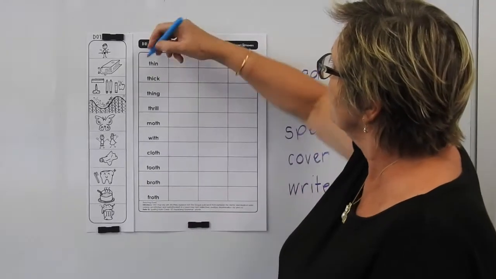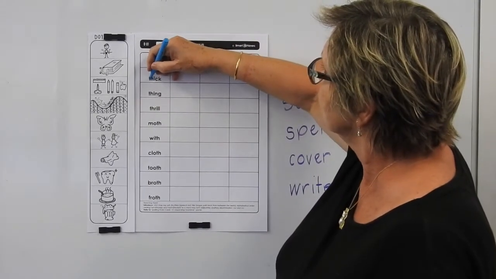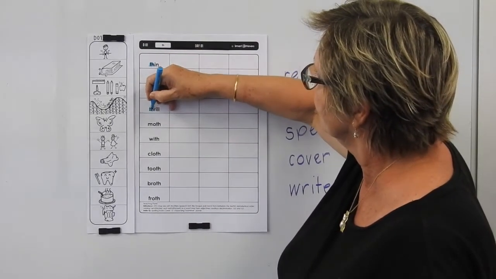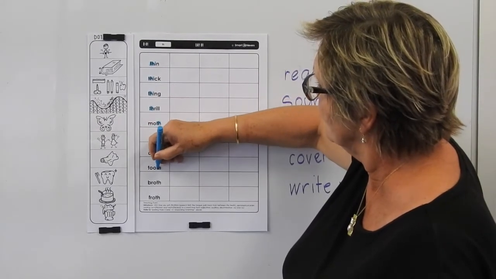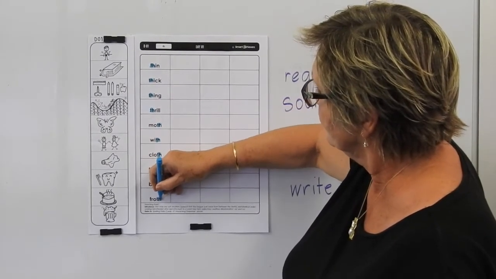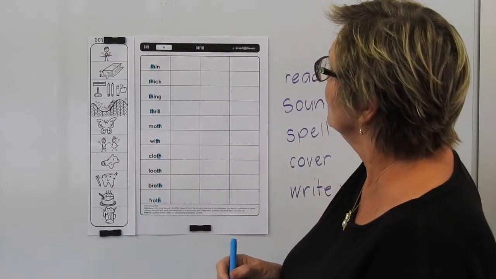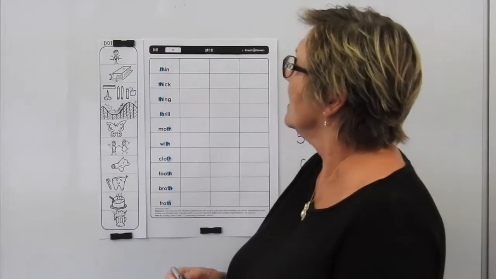In the top ones, we've got a colour in the th. It's at the start of the word. And in these ones, the th is at the end of the word. So let's have a look at what these words mean.